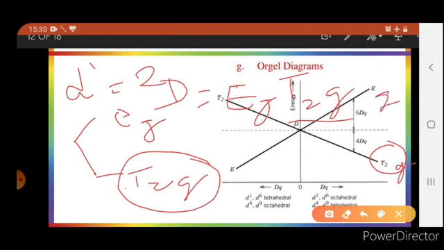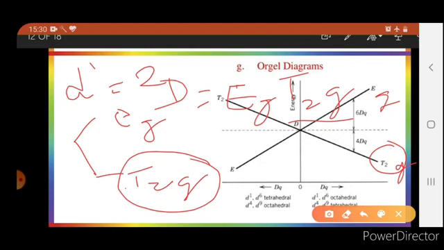Similarly Eg. For d1, T2g will be the ground state and Eg will be the excited state, and the gap between T2g and Eg will be equivalent to 10 Dq, or delta octahedral, corresponding to the CFT value.